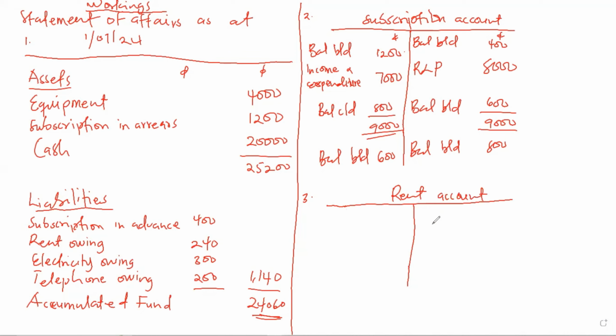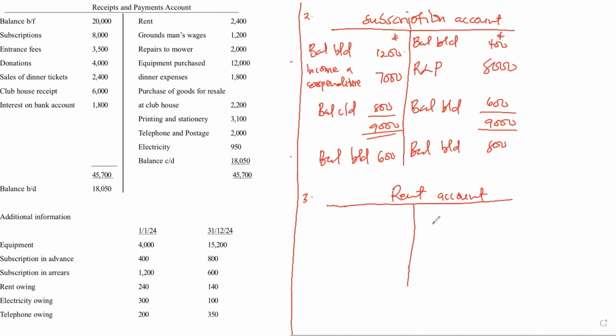So you ask yourself, rent owings is an asset or a liability? Rent owing is a liability, and all liabilities have a credit balance. So meaning the rent owings opening balance will be on the credit side, and the credit side is 240. And if the opening balance is on the credit side, then the closing balance will be on the debit side, which is 140.